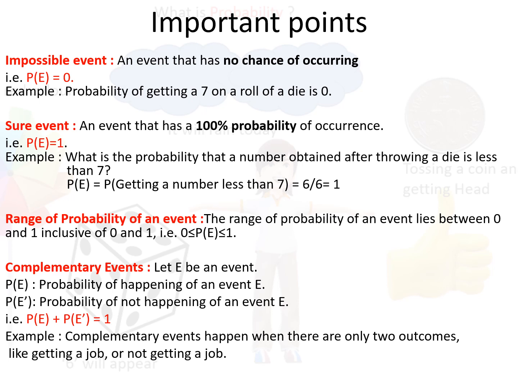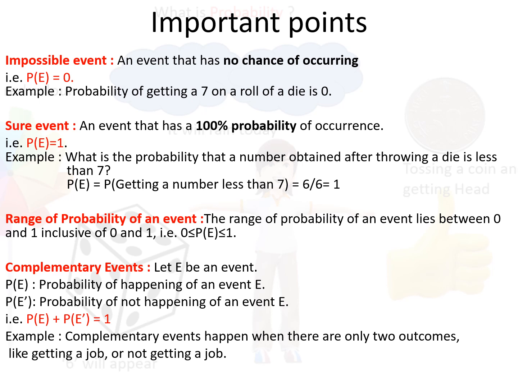Next is sure event. An event that has 100% chances of occurrence. Let us take the example of throwing a die again and find out the probability of getting a number less than 7. So, the favorable outcomes will be 6 and total outcomes are already 6. So, probability will be 1.